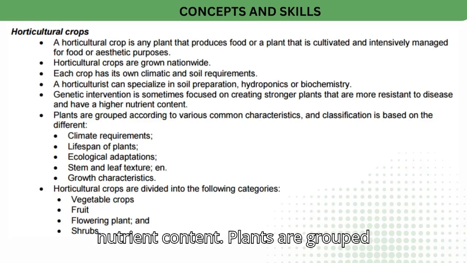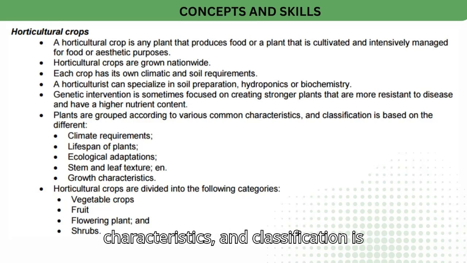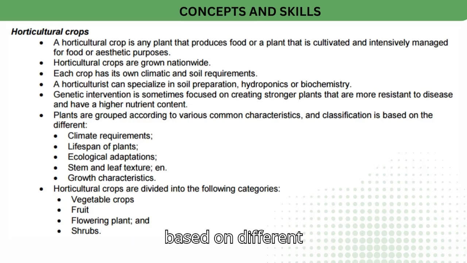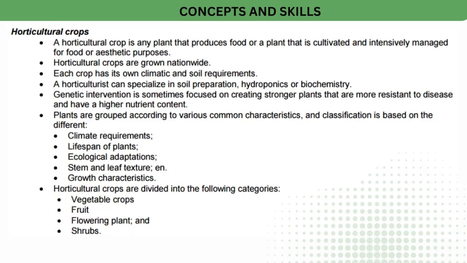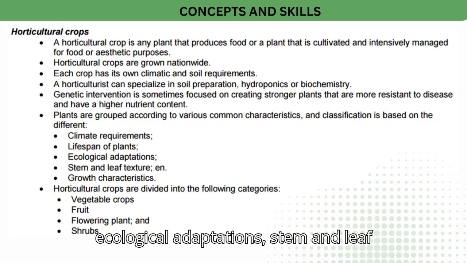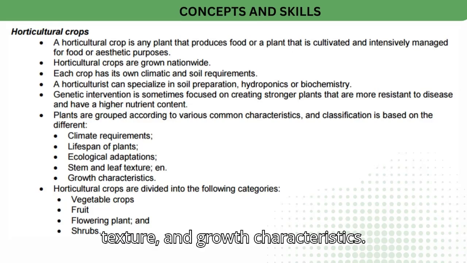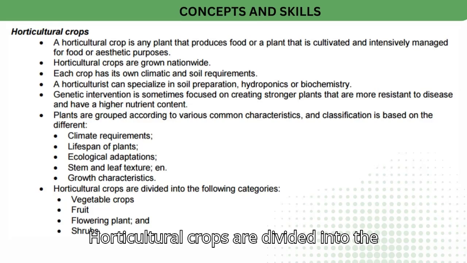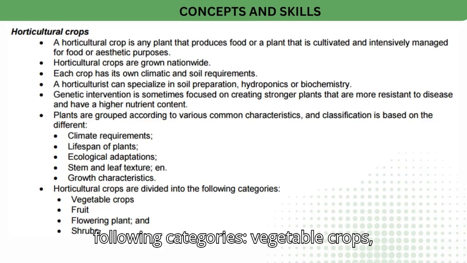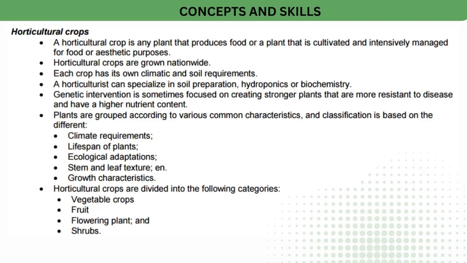Plants are grouped according to various common characteristics, and classification is based on the different climate requirements, lifespan of plants, ecological adaptations, stem and leaf texture, and growth characteristics. Horticultural crops are divided into the following categories. Vegetable crops, fruit, flowering plant, and shrubs.